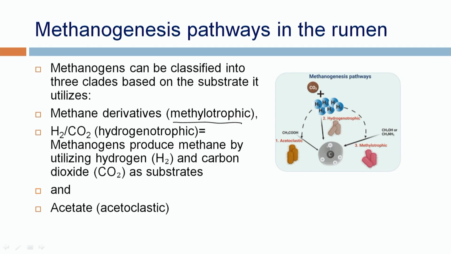The second category is the hydrogenotrophic methanogens, which use hydrogen and carbon dioxide as a substrate for the production of methane. This is the most common method, and these two are the most common substrates used by methanogens. And the third is acetate, and that type of methanogen is the acetoclastic methanogen.